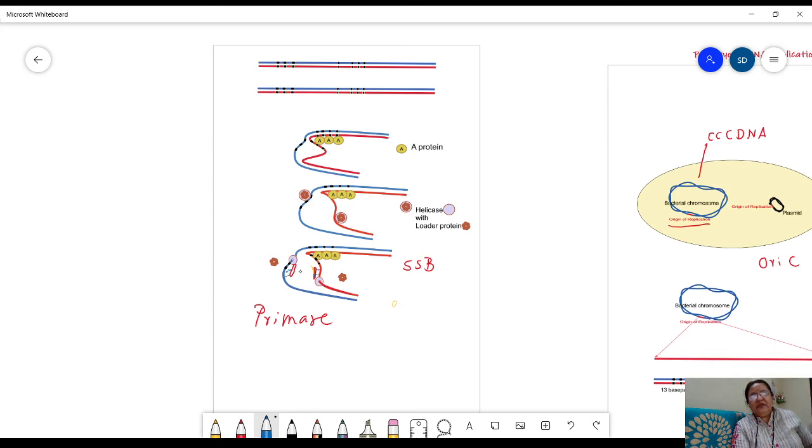So RNA molecules are produced. Let us show over here, these are the tails of RNA, RNA molecules synthesized over here.